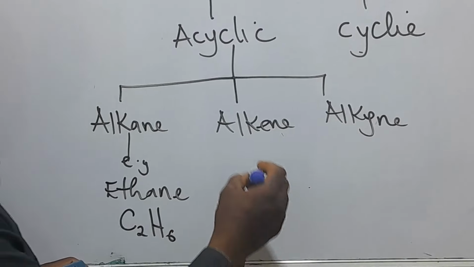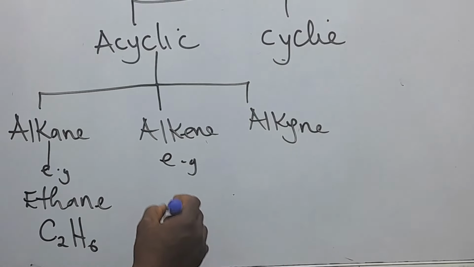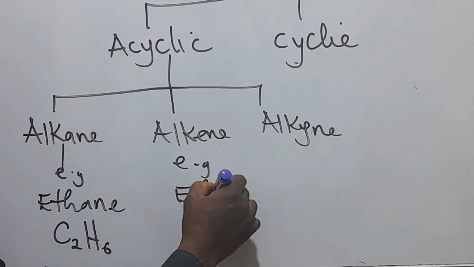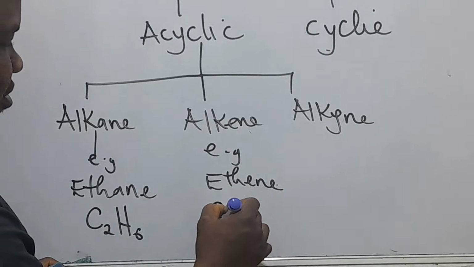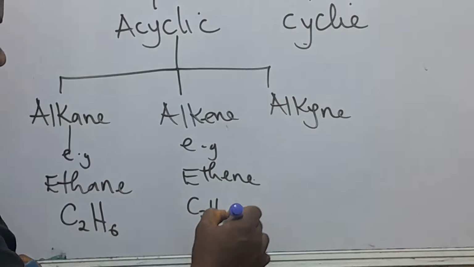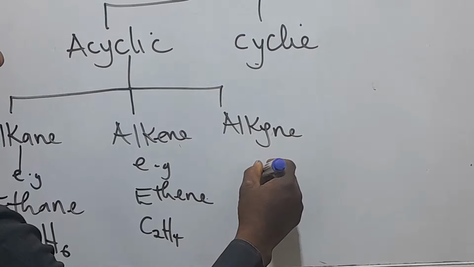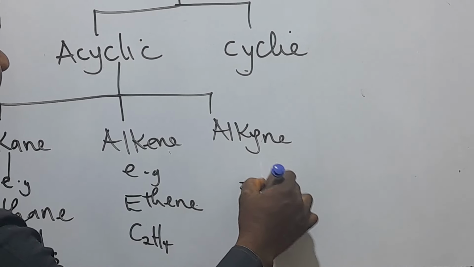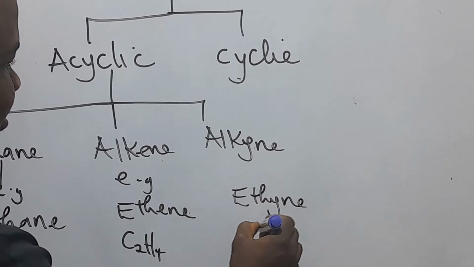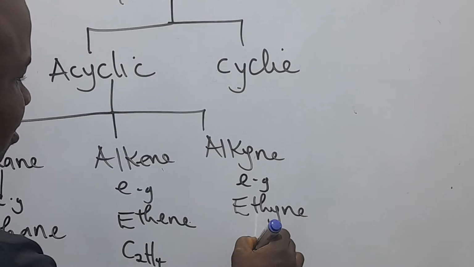Let's look at alkene. An example of that is ethene, that's C2H4. An example of alkyne is ethyne, that's C2H2.